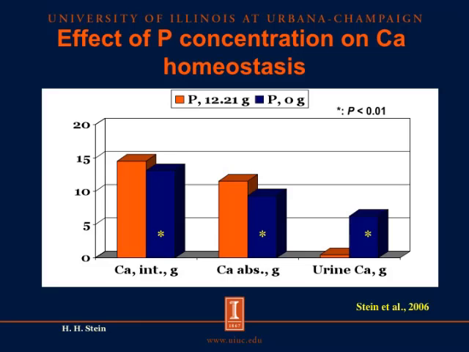What this means is that the regulation of calcium homeostasis mainly takes place at the renal level, and excesses are excreted in the urine, as we can see here. In contrast, there seems to be very little regulation at the intestinal level, because the pigs will simply absorb as much calcium as they can, regardless of whether they need that calcium or not.